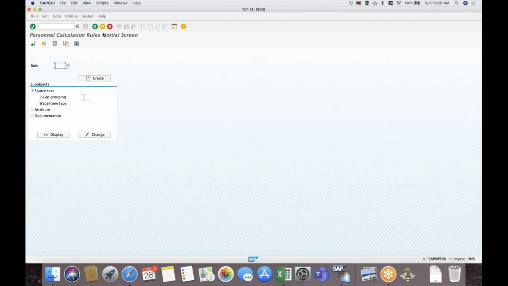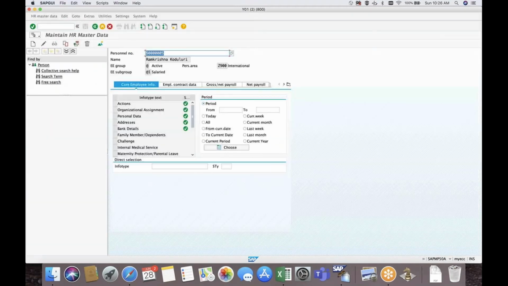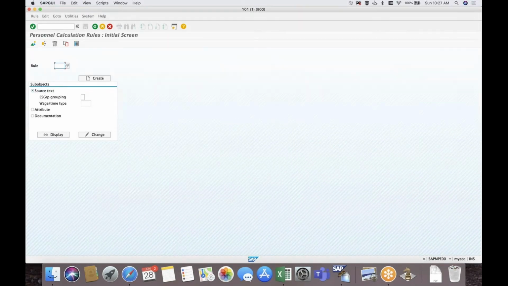Vijay, could you repeat it again? So I want to calculate 10% of basic pay as a donation. For all the employees it should be 12%. For this particular employee group it should be 10%. Clear? Yes. So don't worry about how PCR is structured, the basics of PCR and all this stuff.